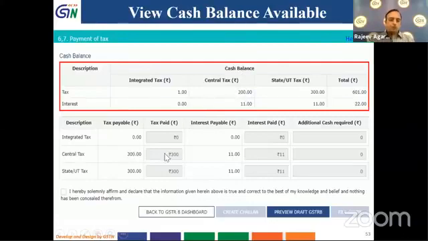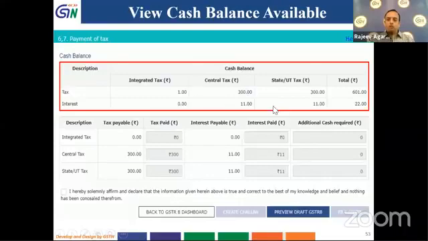So this is available to me. This is pre-populated, though I can change it later on. Further, if you see, interest payable was rupees 11, and the cash balance available was 11, and that is pre-populated over here. The same happens in the state tax. Since the cash balance is sufficient and the tax payable is the same as what is available in the cash balance, I don't have to pay any additional cash over here. And I can preview it and go further.